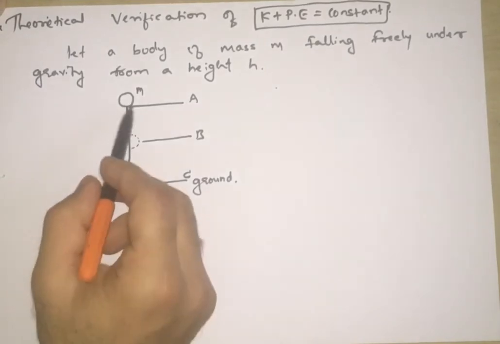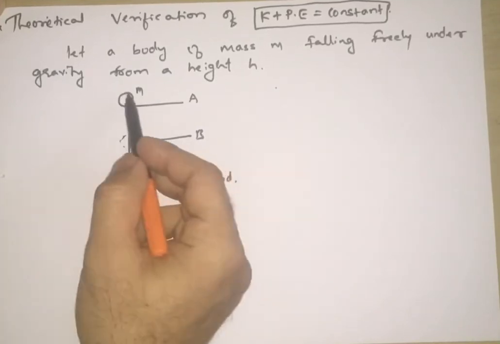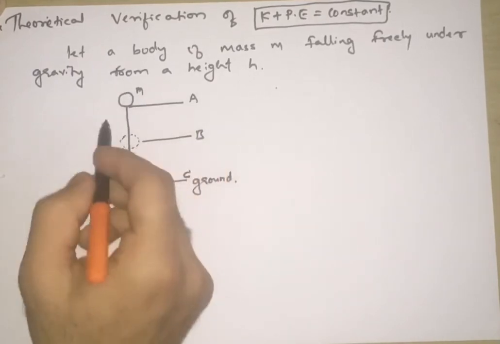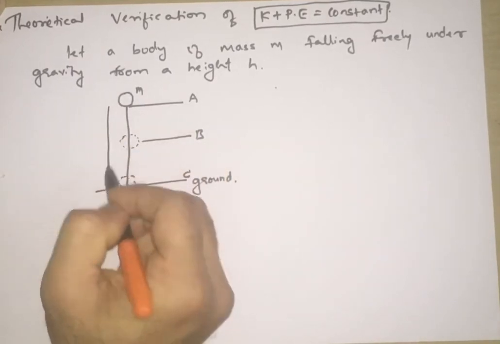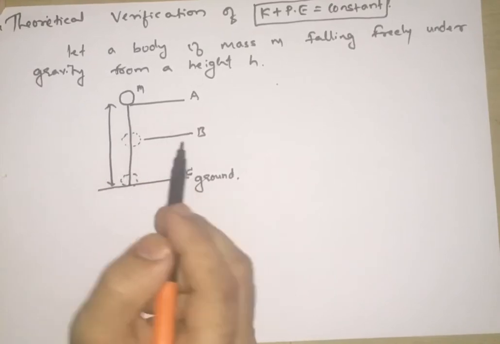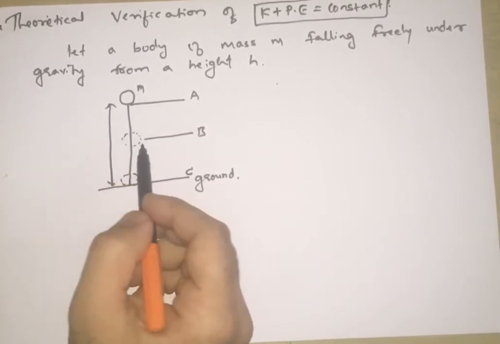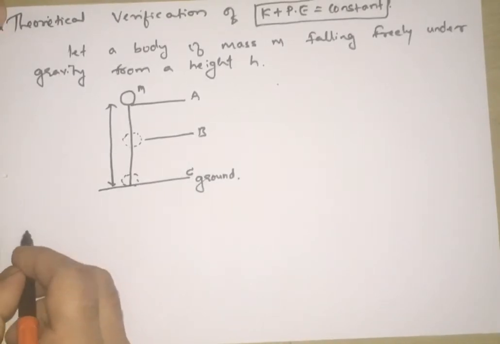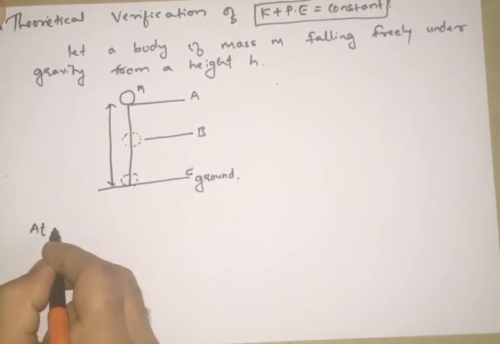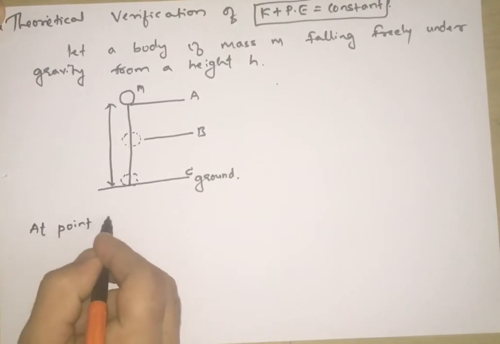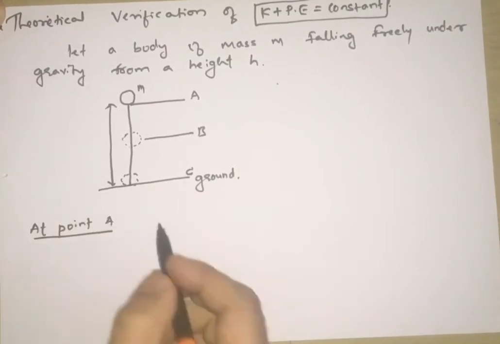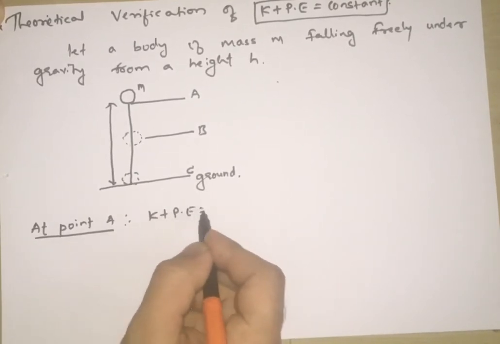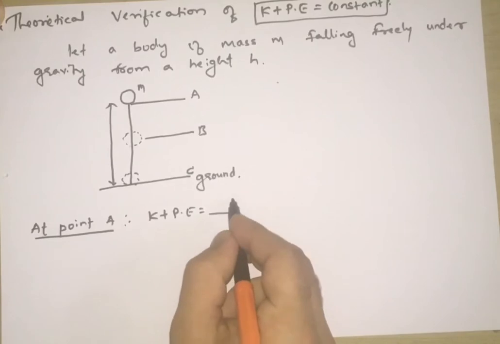So let us consider a ball of mass or body of mass m falling freely under gravity from a height h. So this is height h. Let us discuss point A. What happens to the kinetic energy plus potential energy is equal to constant? What happens to the constant value?